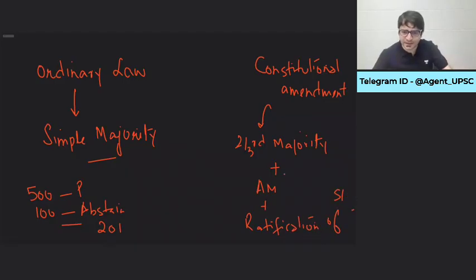I will explain this slightly later in great detail, but here just keep in mind, I just want to make you understand that there are some things which are very difficult. A constitutional amendment act requires a 2/3 majority in the parliament. In the sense, 2/3 of the members present and voting have to vote in favor. And this 2/3 should also be more than half of the total membership of the House. And if it affects federal features, then you require ratification by half of the states as well.